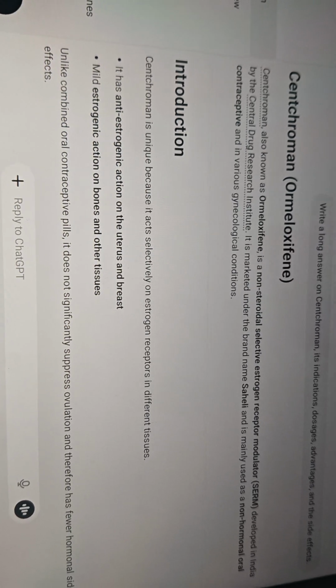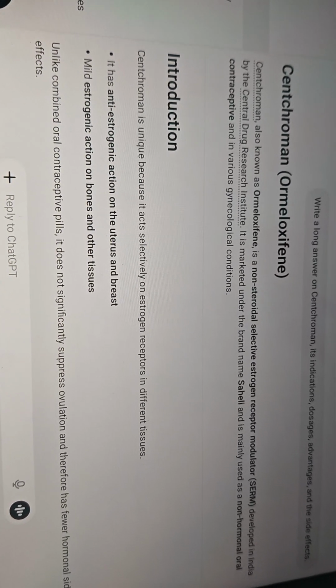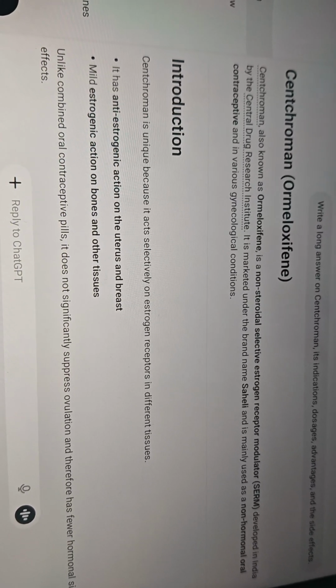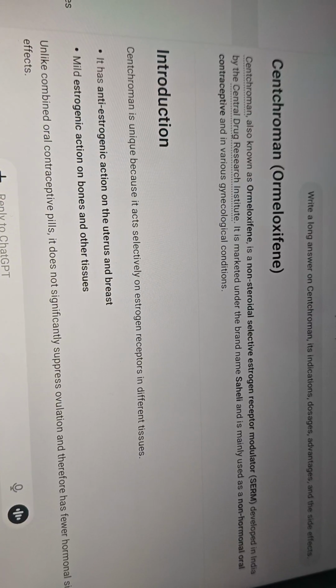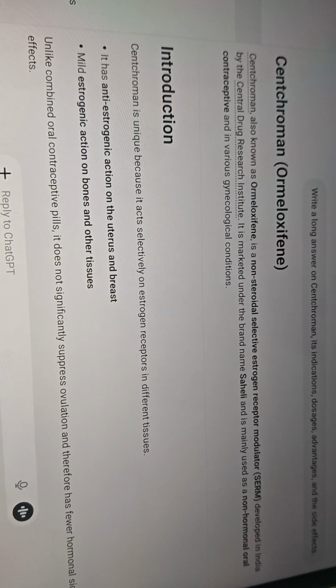So what is Centchroman? Centchroman, also known as ormeloxifene, is a non-steroidal selective estrogen receptor modulator drug developed by CDRI in India, and it comes under the brand name Saheli and is mainly used as a non-hormonal oral contraceptive, and it can also be used in the treatment of various gynecological conditions.